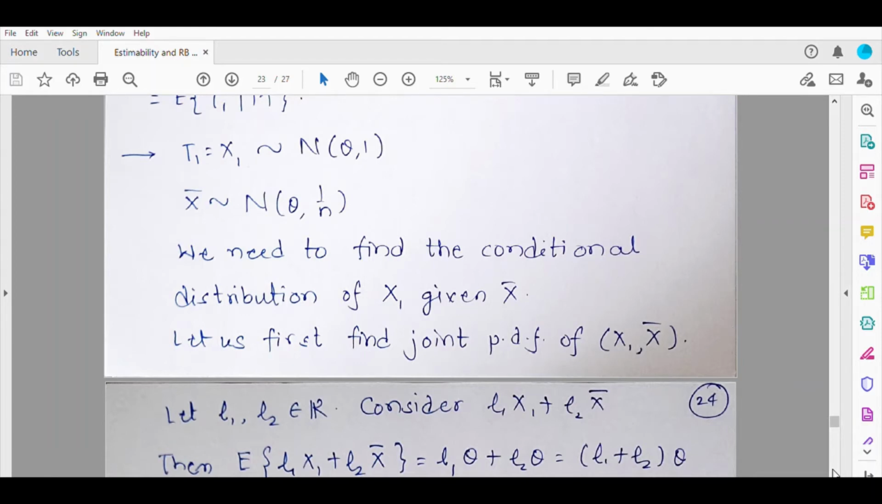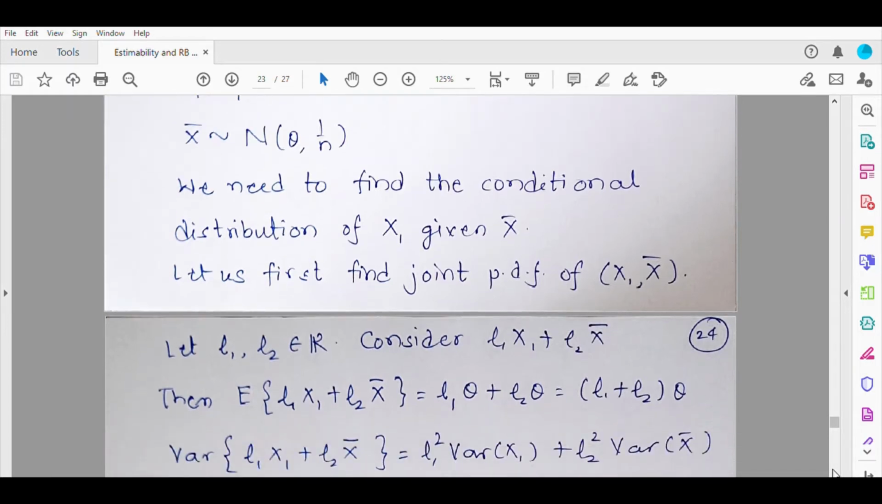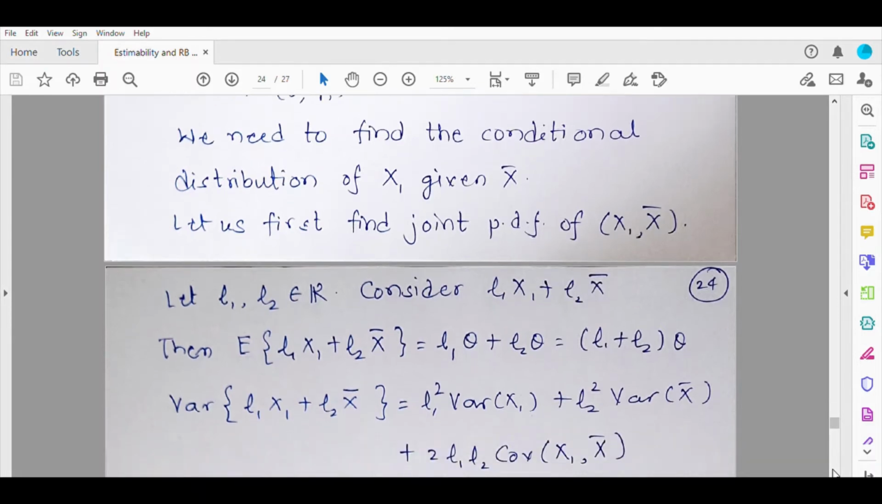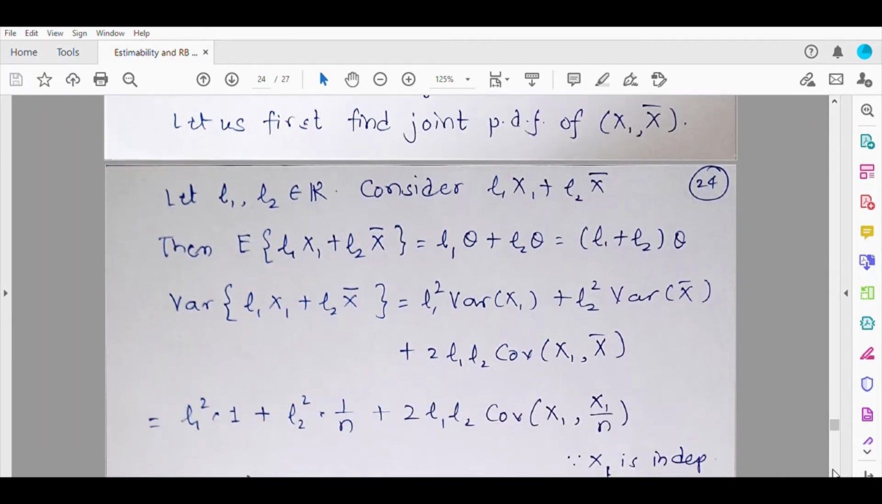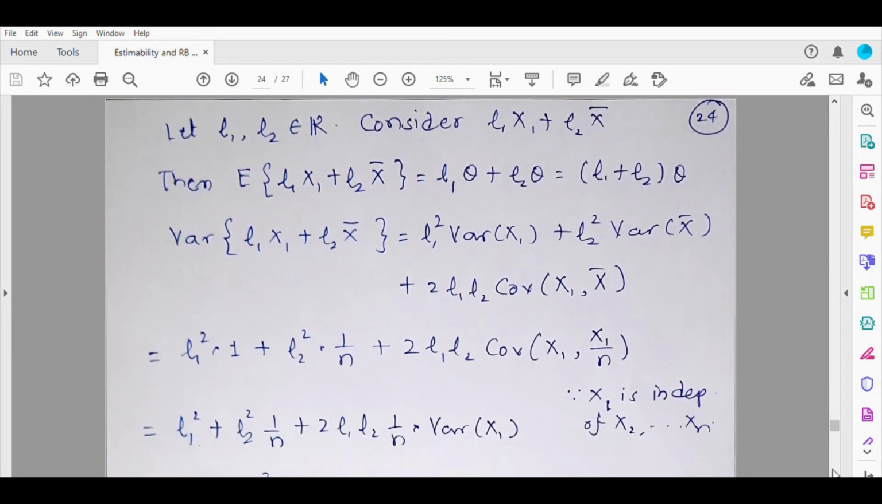So see, no matter what the values of L1, L2 are, as long as L1, L2 are real, this expression holds. Similarly, consider variance of L1 x1 plus L2 x bar. It will be L1 squared variance of x1 plus L2 squared variance of x bar plus twice L1 L2 covariance between x1 and x bar. Now what will be the covariance? The covariance between x1 and x bar will be, substitute the variances.